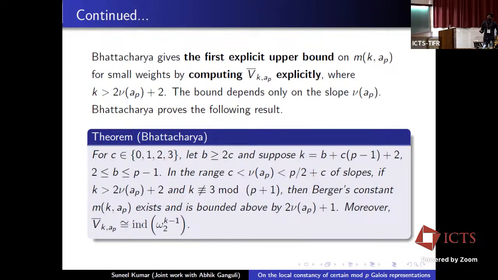Our main result basically answers the question: what happens to the local constancy when c is greater than or equal to 4 or b is less than or equal to 2c minus 1?